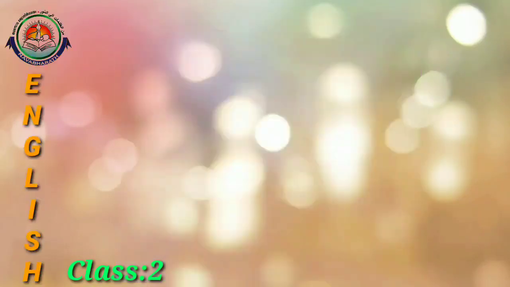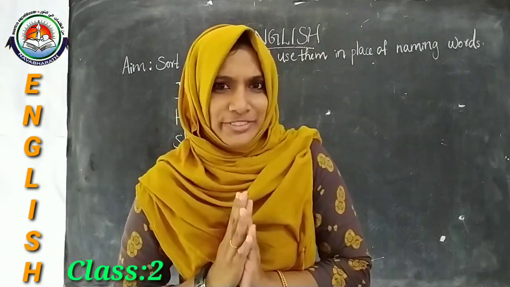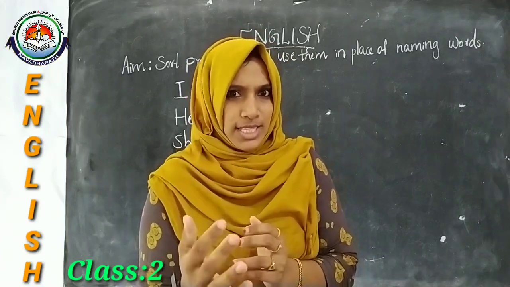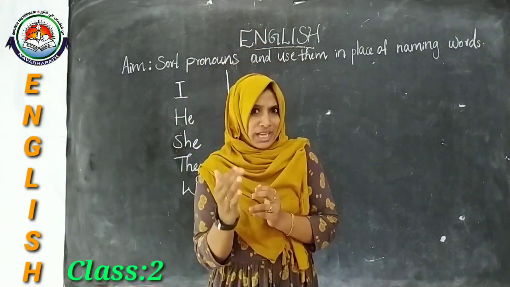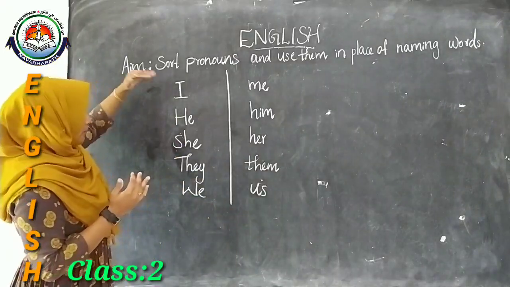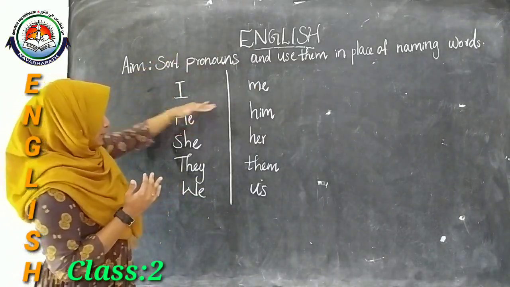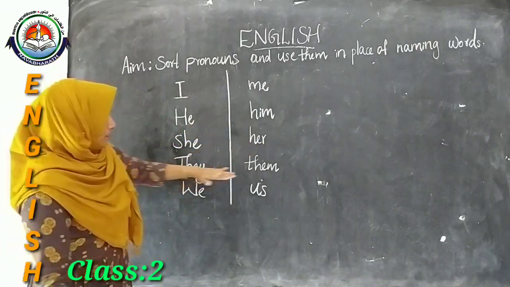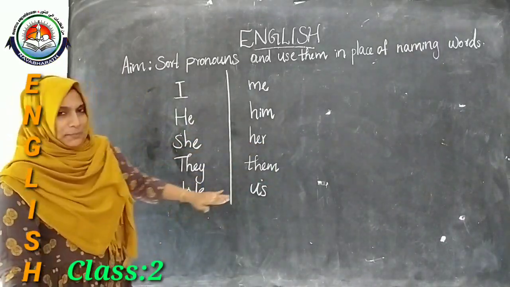Thank you. Just now I have given the word cards to you and what was there? Yes, there were some pronouns and you have sorted them like this, right? Here I, me, he, him, she, her, they, them and we, us.